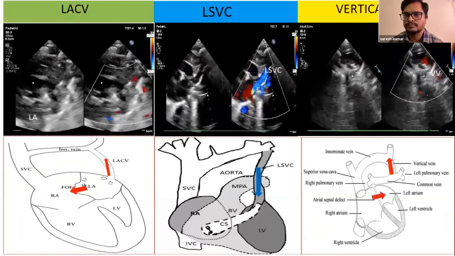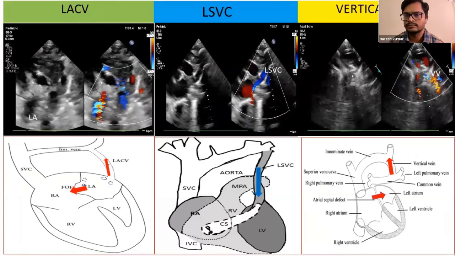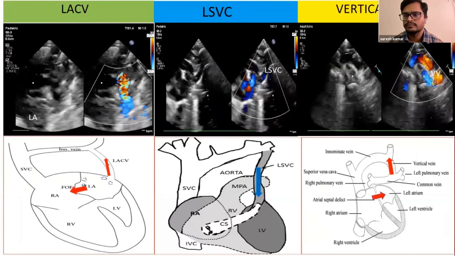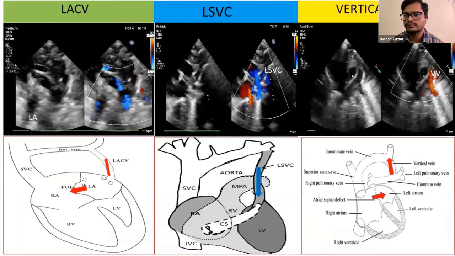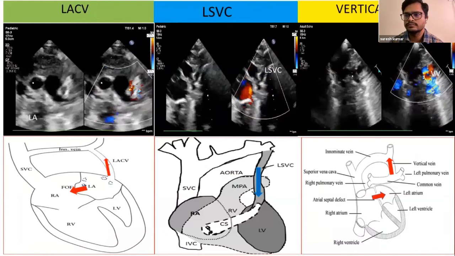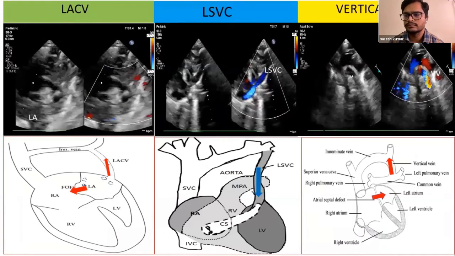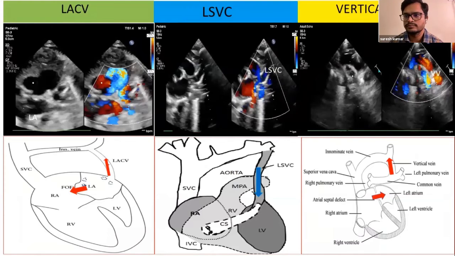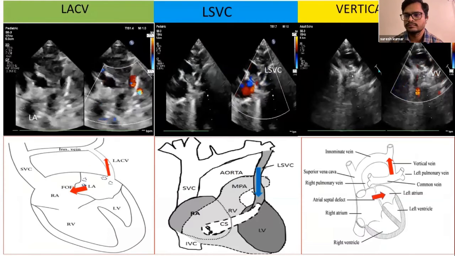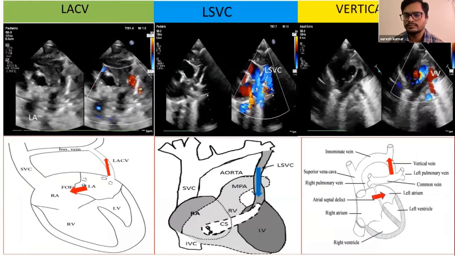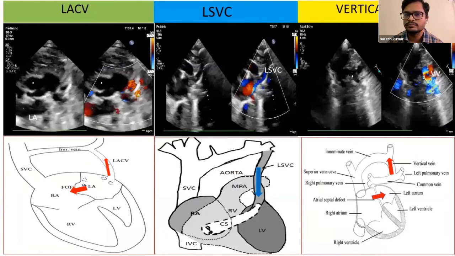Levoatriocardinal vein and left-sided SVC can be differentiated based on the direction of blood flow, whereas levoatriocardinal vein and vertical vein can be differentiated by drainage of the pulmonary veins. In levoatriocardinal vein, the pulmonary veins will be draining into the left atrium, whereas in vertical vein, the pulmonary veins will be draining into a common chamber. And also in vertical vein, the ASD will be shunting right to left, whereas in patients with levoatriocardinal vein, the ASD will be shunting from left to right.